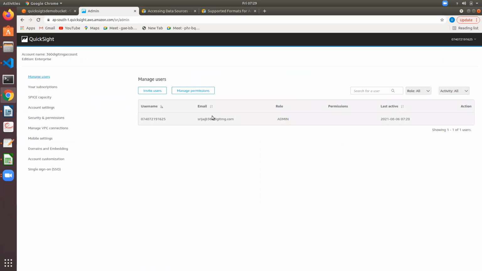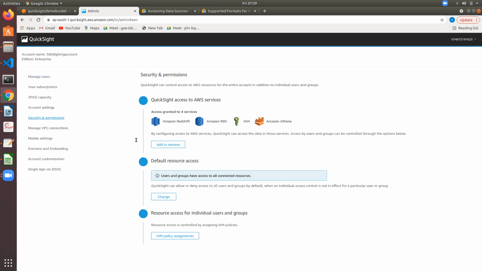Manage QuickSight, not settings, manage QuickSight. And here we have security and permissions. Go here. So that's the problem right now. We have only four services that have been granted permission: Amazon Redshift, which is a data warehouse, Amazon RDS, we know it's a relational database, IAM, and Amazon Athena. So these services have permissions to access QuickSight.